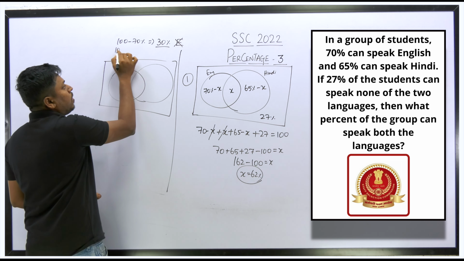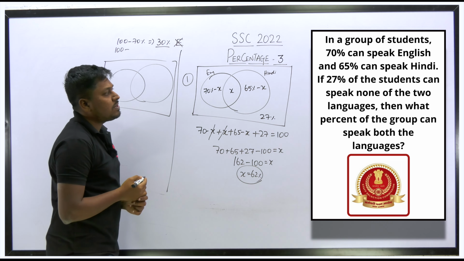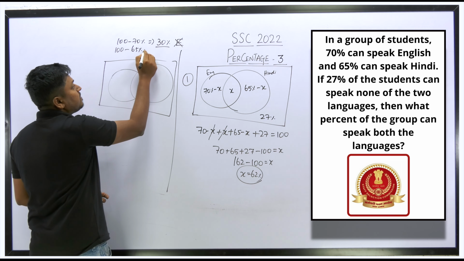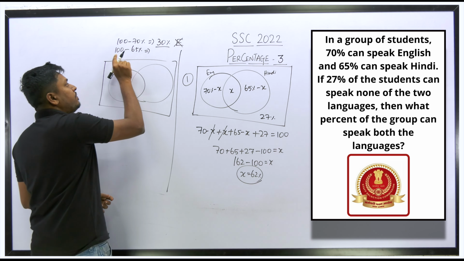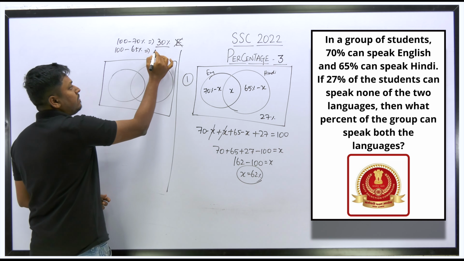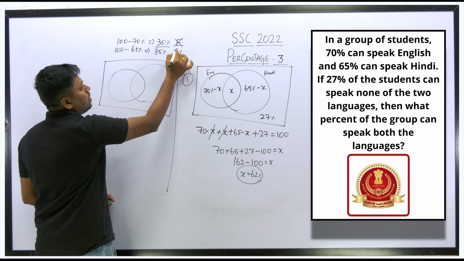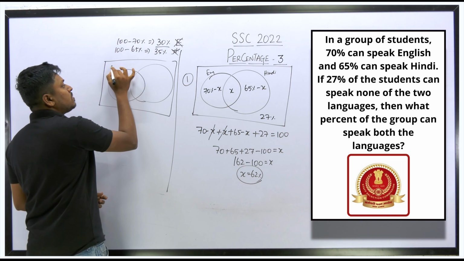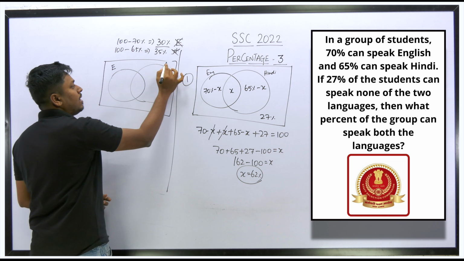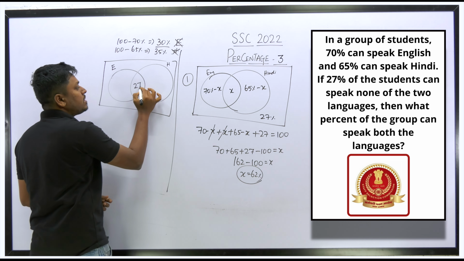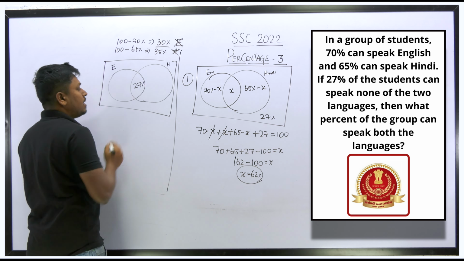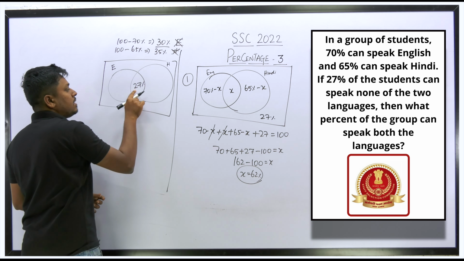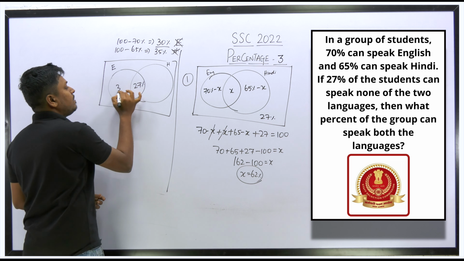Similarly, out of 100, how much percentage of students can speak Hindi? 65. So 65 percentage of students can speak Hindi. If you subtract 100 minus 65, the resultant will be 35, who do not speak Hindi. And according to the question, the students who are speaking both English and Hindi is how much? 27 percentage. The students who are not speaking English is how much? 30 percentage. So 30 minus 27 will be 3 percentage.